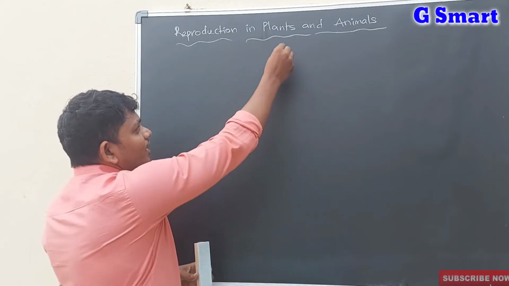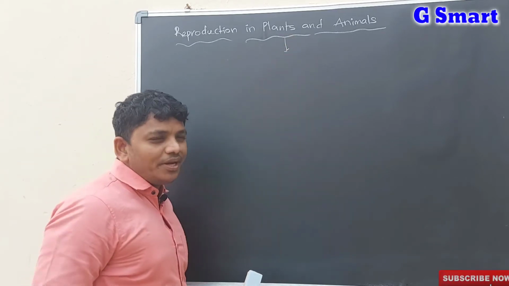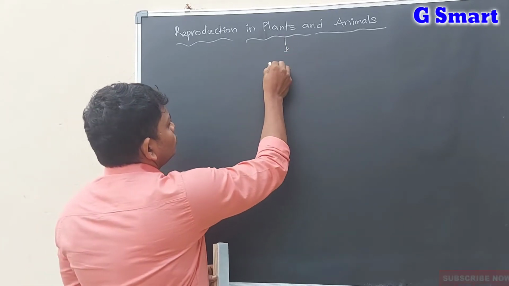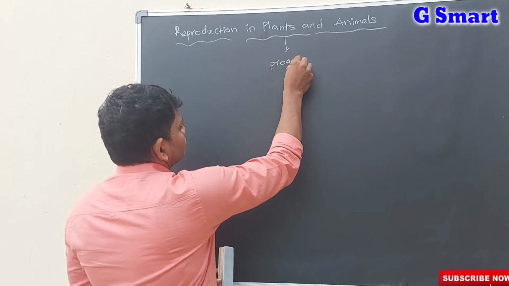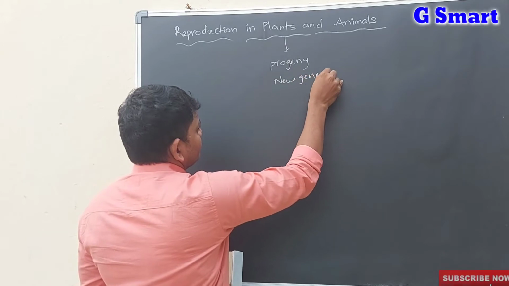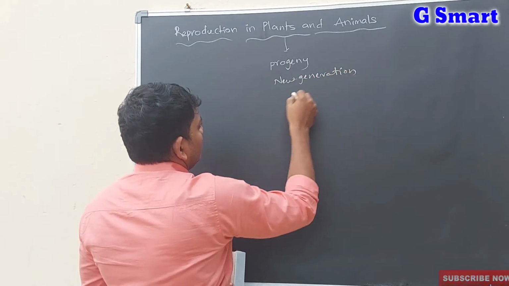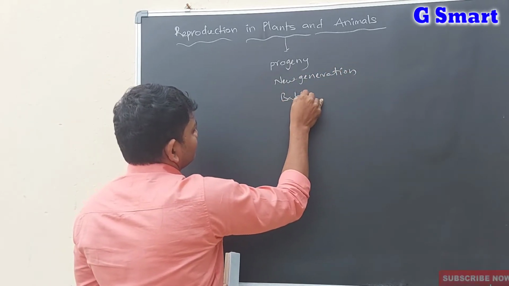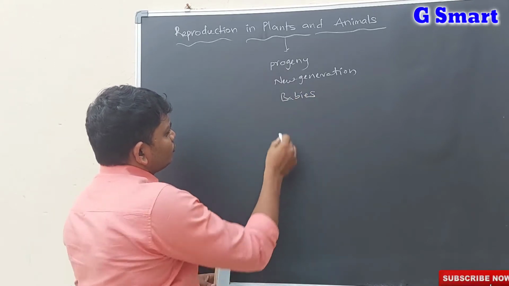So the new generation has many names. For example, progeny, new generation, or babies, or offsprings.